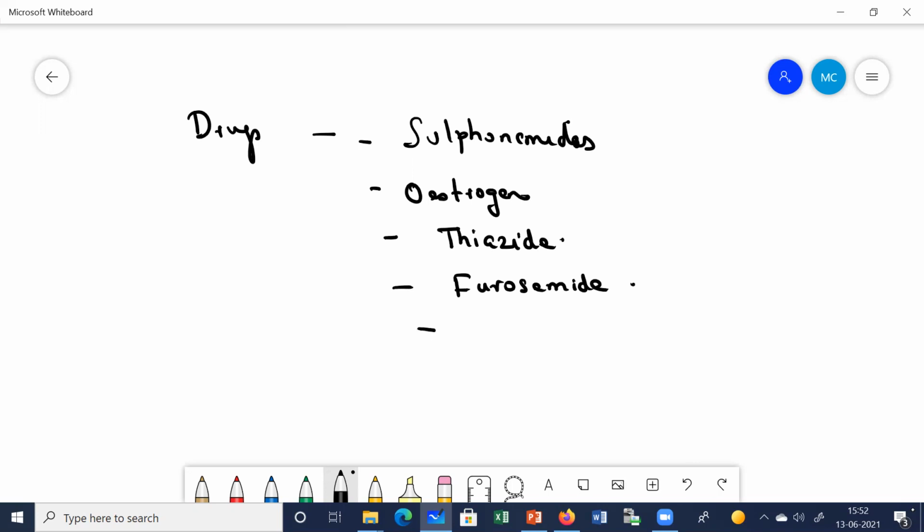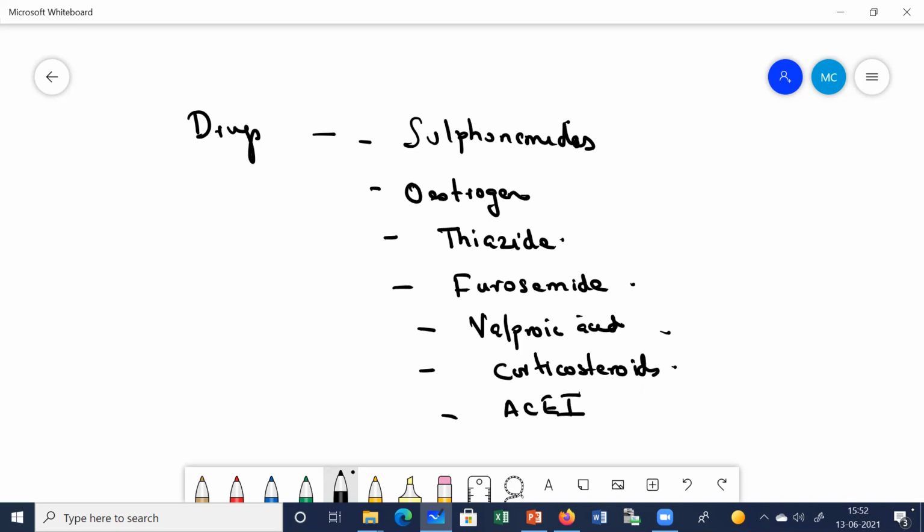Then you have other drugs like the anti-epileptic drug valproic acid. This can also cause it. Then you have steroids, corticosteroids. Then you have ACE inhibitors. These are also taken for those who have high blood pressure. So these drugs can cause acute pancreatitis, they can predispose to acute pancreatitis, right?